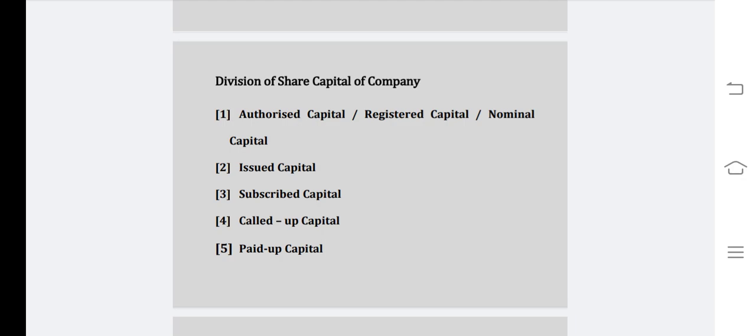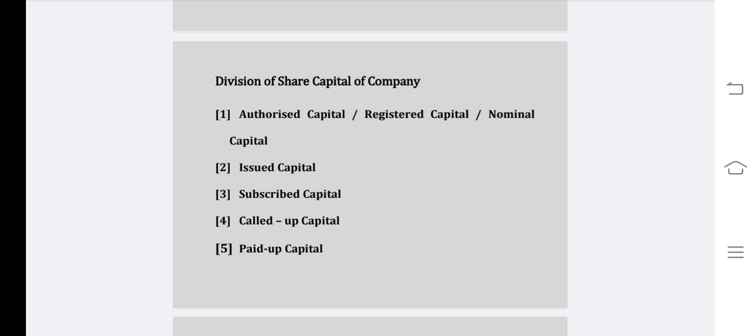The remaining part of the subscribed capital not yet called up is known as the uncalled capital. The uncalled capital may be converted into a reserve capital by passing a special resolution. So the reserve capital can be called up only in case of winding up of the company. The purpose is to meet the liabilities or the debts of the company.